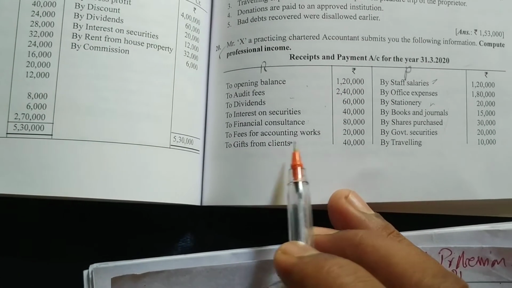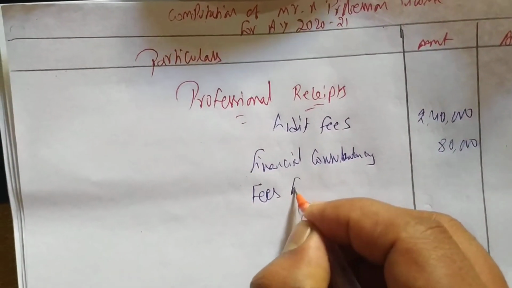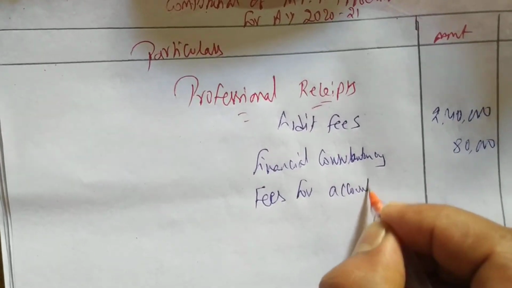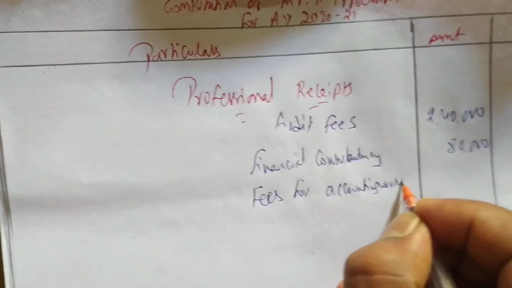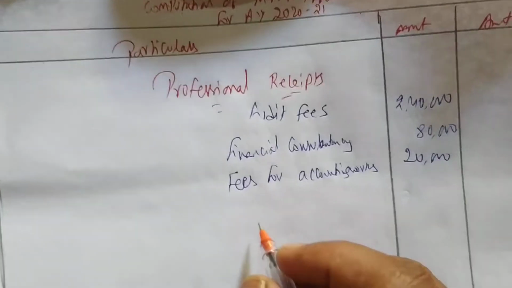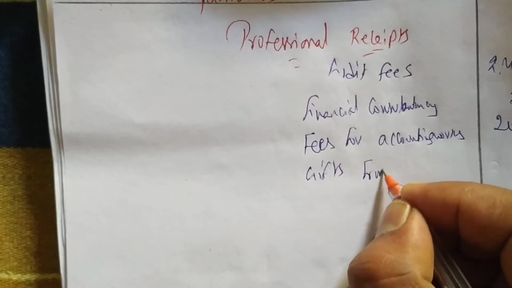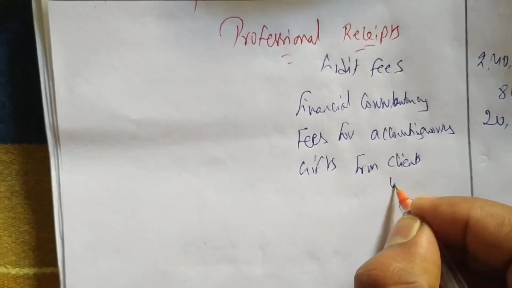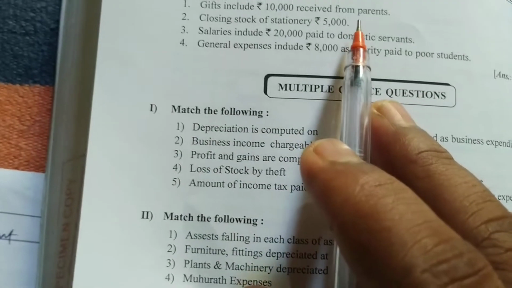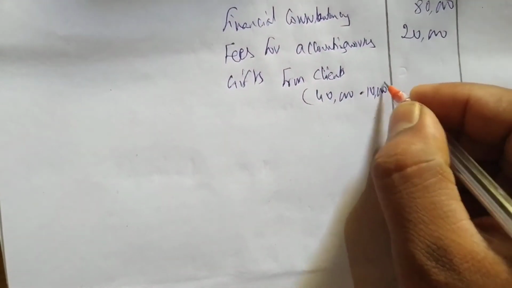Next fees from accounting works 20,000. Gifts from clients 40,000. From that deduct gift from parents 10,000, personal gifts. Outer column 30,000.